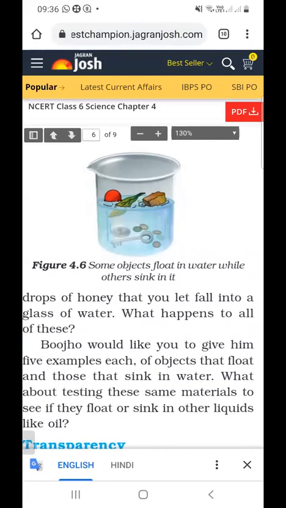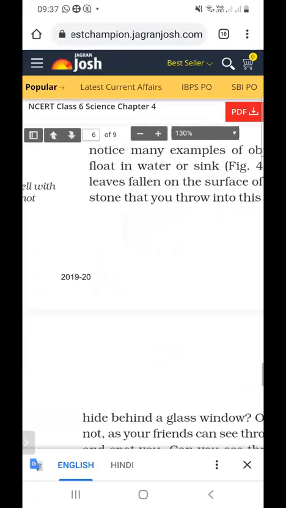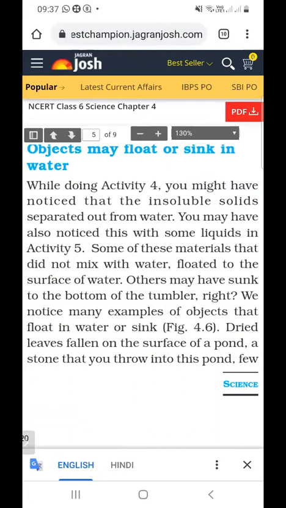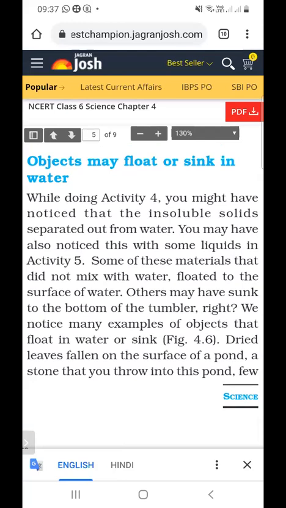When we add some objects into the water, some float and some sink. This is the property of the material. The objects which are lighter will float and the objects which are heavier will sink into the water.